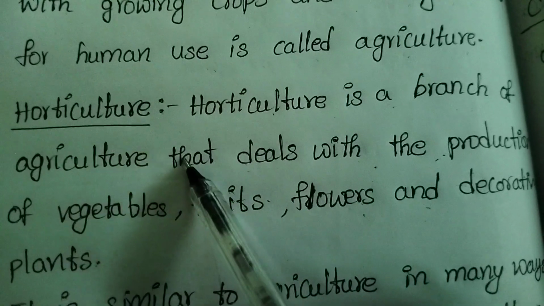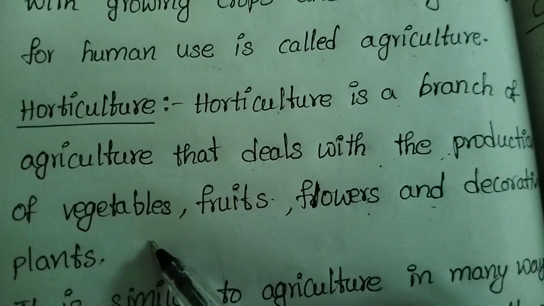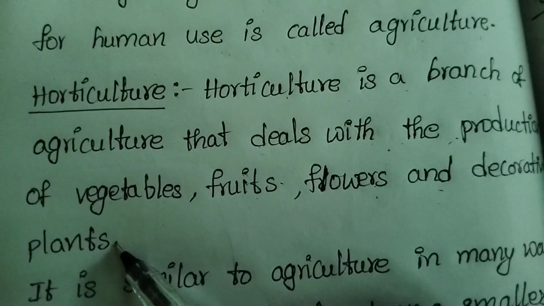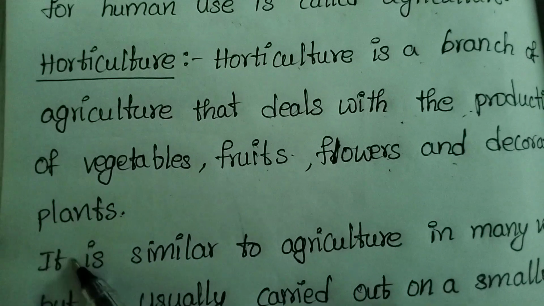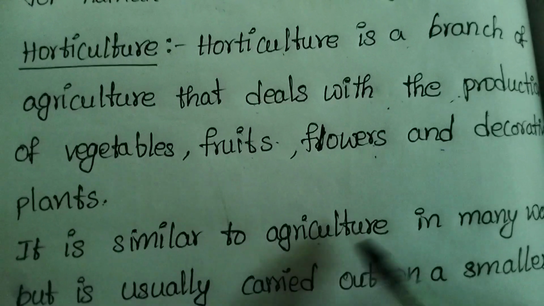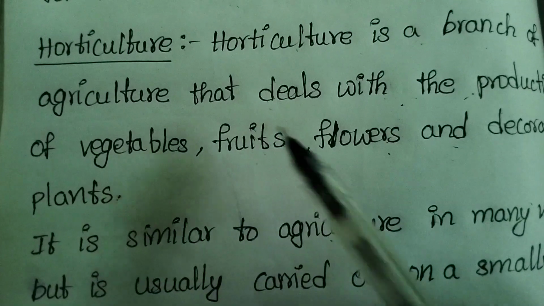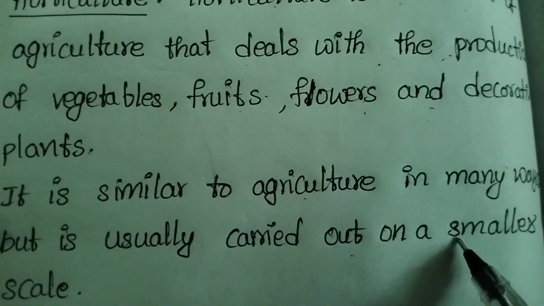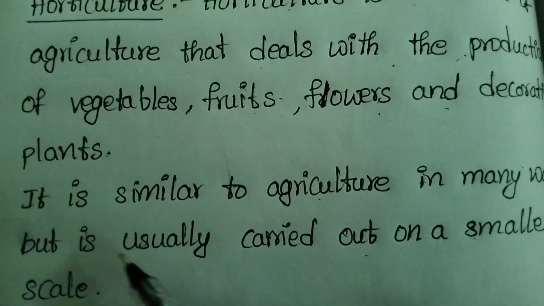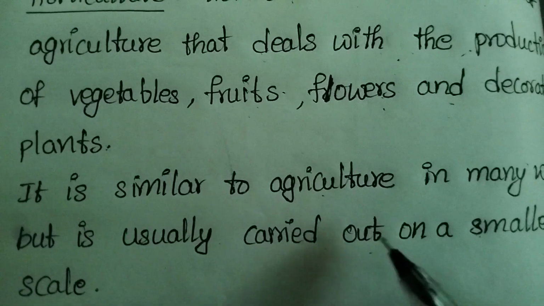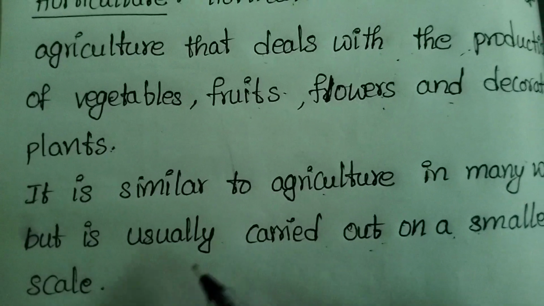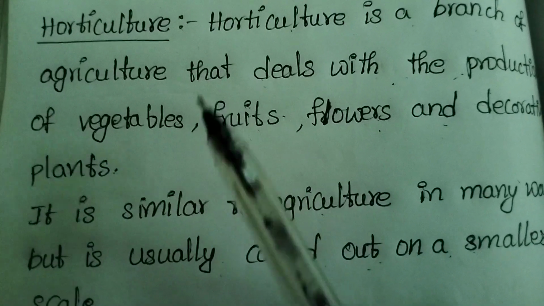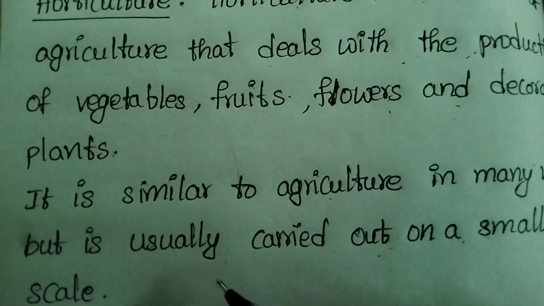Horticulture is similar to agriculture in many ways, but is usually carried out on a smaller scale. That is, agriculture is carried out on a larger scale, but horticulture is carried out on a smaller scale.